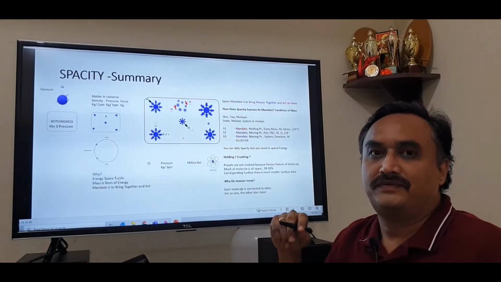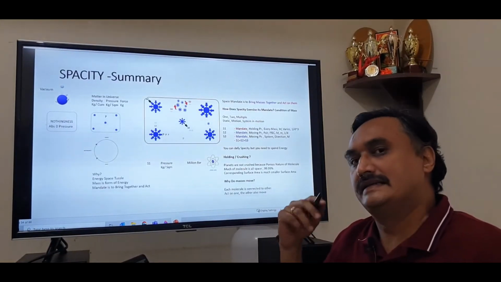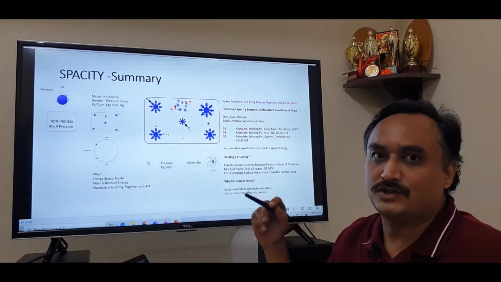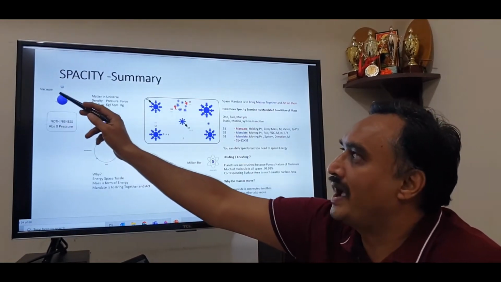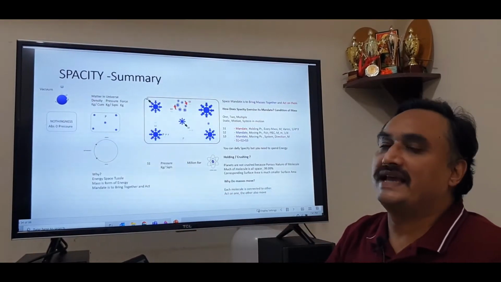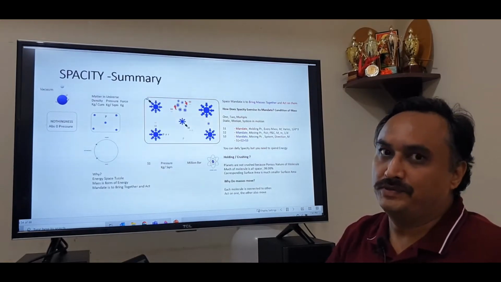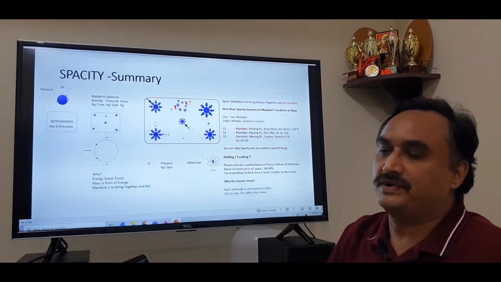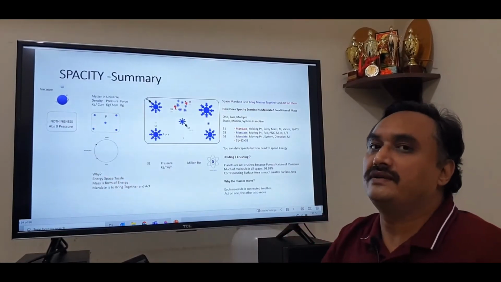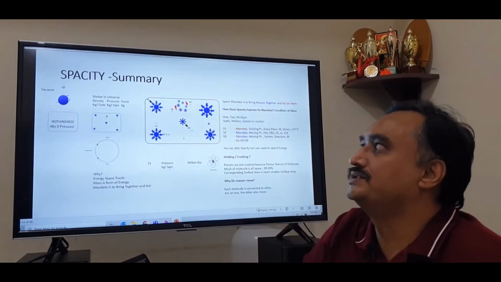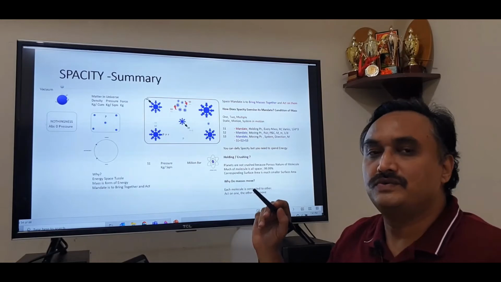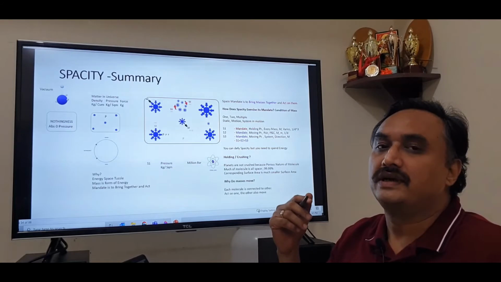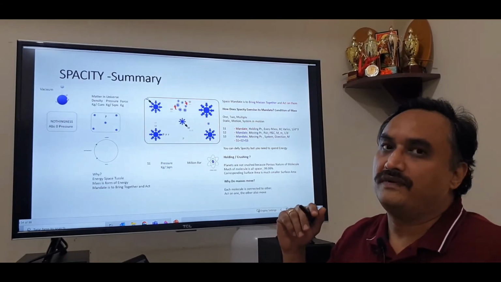Having studied the concept of spacity as a theory, let us summarize it now. What we realized during the discussion about spacity is that it is wrong on our part to attribute vacuum to the outer space and then to say that outer space is at absolute zero pressure. True absolute zero pressure will be when you remove all the masses from the universe, when you reach the state of nothingness. That would be the true absolute zero pressure. As long as there is matter in the universe, there will be density. Density is kg per cubic meter. When there is density, there is pressure, kg per square meter, and the force is not far behind.